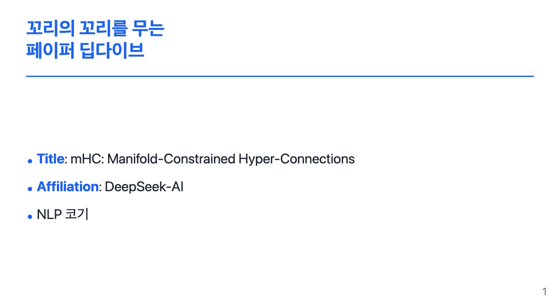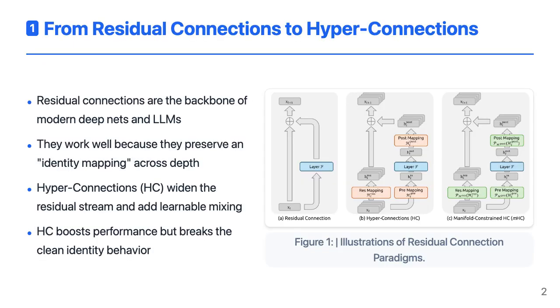Today's deep dive is about the paper from DeepSeek AI, mHC: Manifold-Constrained Hyper-Connections. Residual connections are one of the quiet heroes of deep learning. In ResNets and transformers, each layer adds a small change on top of its input, and the input itself flows forward unchanged. That simple identity path is a big reason we can train very deep models.